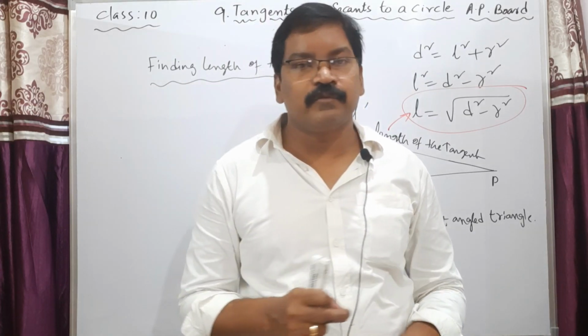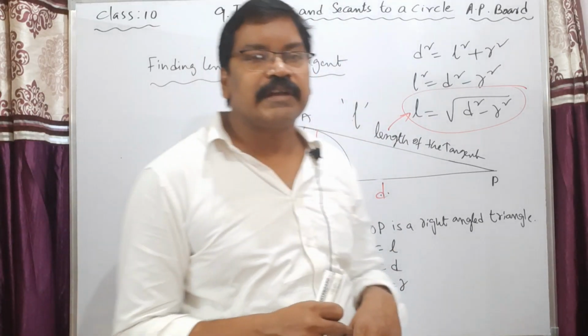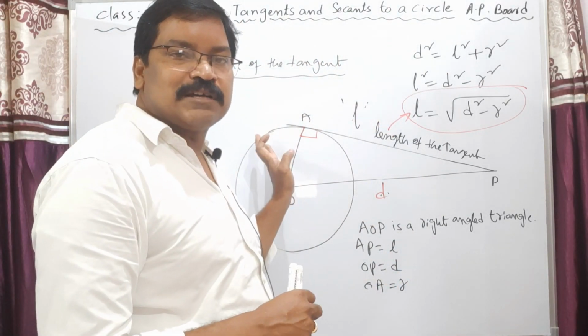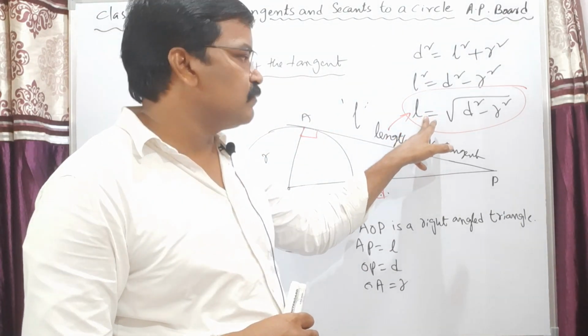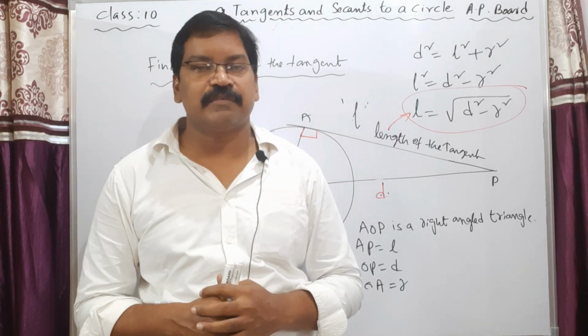And the fourth point we have learned just now is finding the length of the tangent. Here d square is equal to l square plus r square by using Pythagoras theorem. From this, l is equal to what? We derived root of d square minus r square. This is the length of the tangent of a circle.